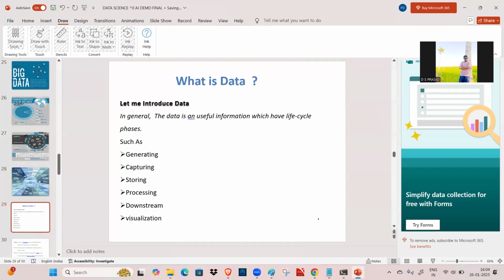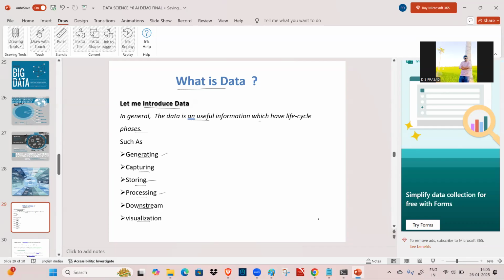What we discussed till now is data generation, but we need to know what data is. So let me introduce data in general. Data is useful information which has life cycle phases such as generating, capturing, storing, processing, downstream, and visualization. We generate data, like taking pictures and videos. Capturing means recording or saving, and saving or storing come under the same point.